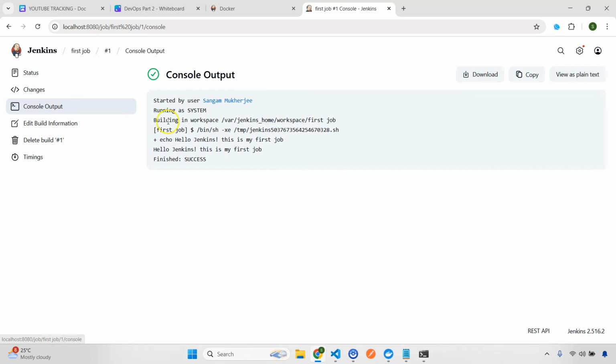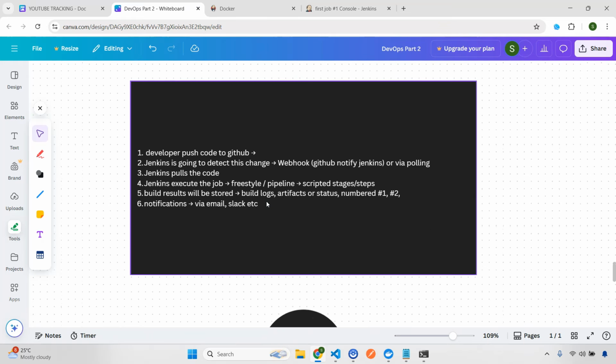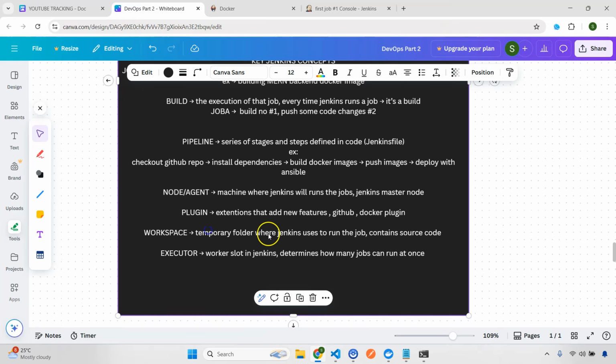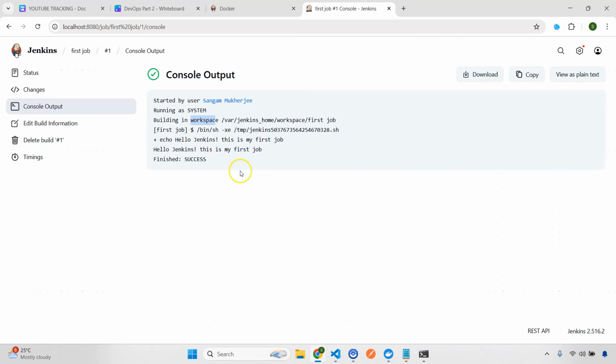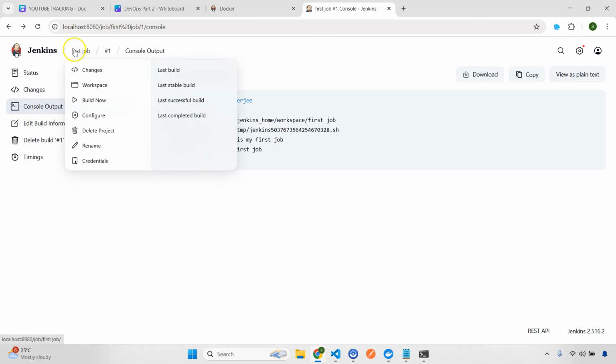If I go here, you can see what it is telling, that it's running as system. This is the workspace. Remember I mentioned that the workspace is the folder that Jenkins uses to run the job, and this will contain the source code. In this case our source code is nothing, it's just that shell command that you have created. So here you can see that we are getting echo hello Jenkins, this is my first job, and this is the output, and this is successful. So that means this job is now successful. You can download it, copy it, or view as plain text, whatever you want to do. So this is a very simple job that we have created.